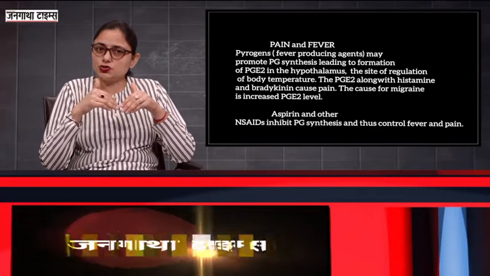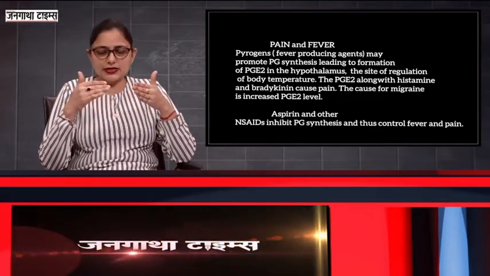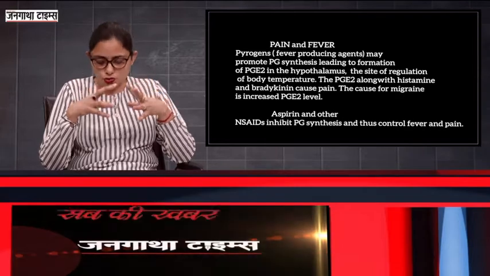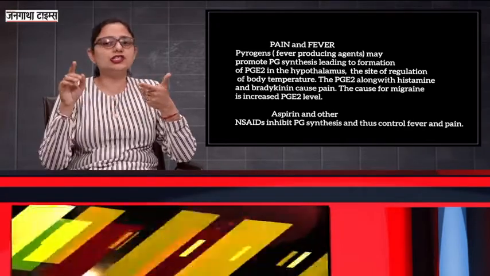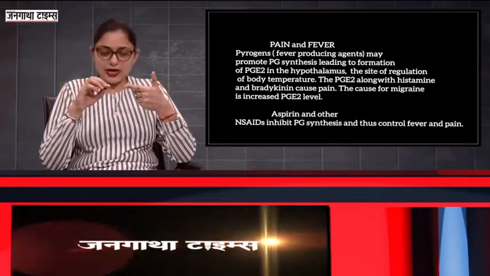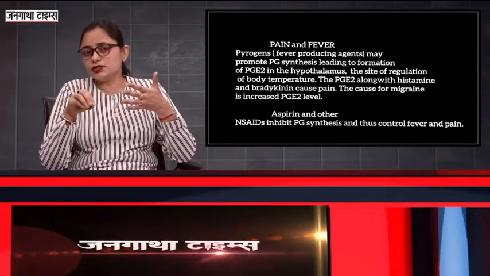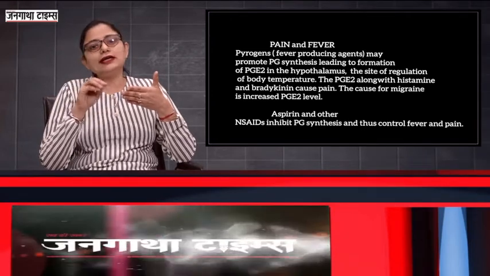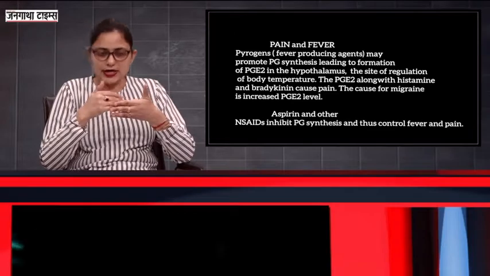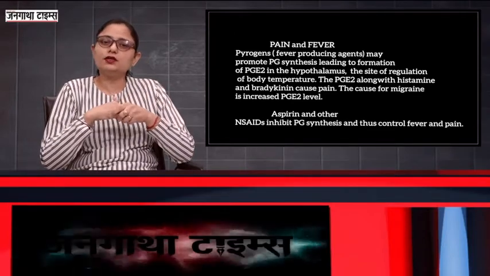The PGE2 along with bradykinin and the histamine cause pain. The cause for migraine is increased PGE2 levels. And aspirin and other non-steroidal anti-inflammatory drugs or NSAIDs inhibit the prostaglandin synthesis and thus they control the fever and the pain.